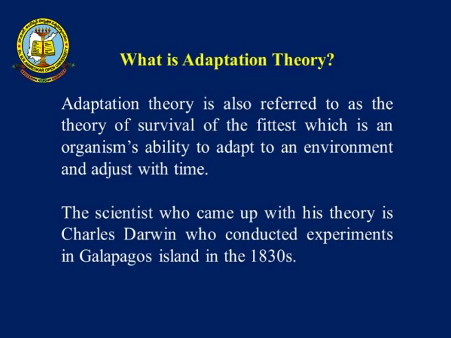So, what is adaptation and what is this theory all about? Adaptation theory is also referred to as the theory of survival of the fittest, which is an organism's ability to adapt to an environment and adjust with time. The scientist who came up with this theory is Charles Darwin, who conducted experiments in the Galapagos Islands in the 1830s, where he was talking about the finches.